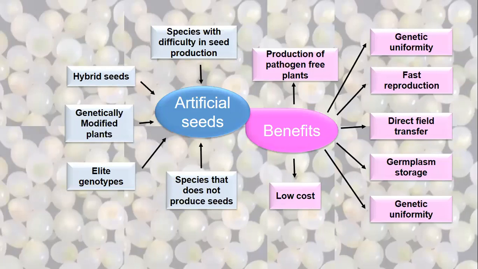So in that case, if we have one hybrid seed, we can establish the culture of that, produce a large number of somatic embryos, encapsulate them, and produce the synthetic seed out of that. So we can avoid purchase from the companies by producing a large number of synthetic seeds. So this is applicable in case of F1 hybrid seed technology. And moreover, in the previous slide I was telling you that this technology is useful for the production of seeds from the plants which are not known to produce the seeds.